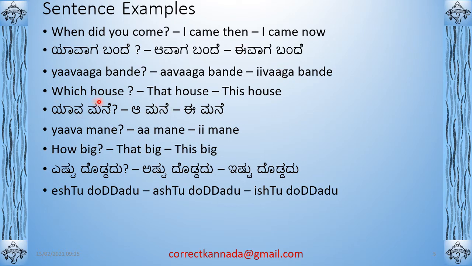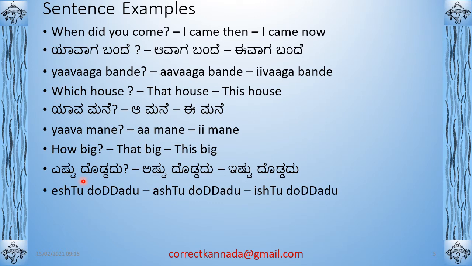Then which house? Yava mane. Amane, Imane: that house or this house. You can give that as an answer. Then how big? Eshtu doddadu. In Kannada, one thing that you have to understand is you can take any adjective and add adu to it. Or you can take any pronoun and add adu to it. For example, nannadu means mine. It's nanna plus adu. Dodda plus adu is doddadu.